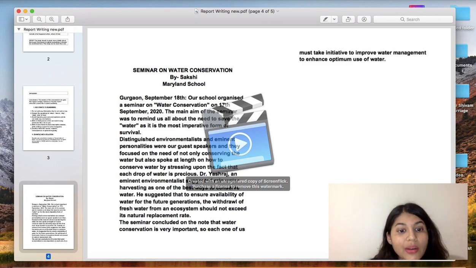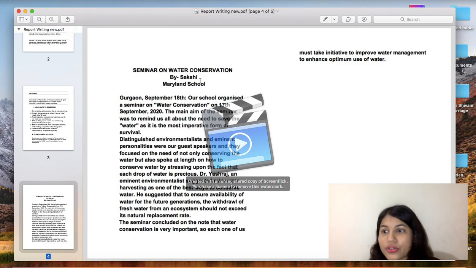Fine. Now third is the conclusion. The seminar concluded on the note that water conservation is very important. So each one of us must take initiative to improve water management to enhance optimum use of water. Right, students? So this is how we have written this solution. First is the headline, second is the byline, okay, then the introduction paragraph, then body, and then conclusion.